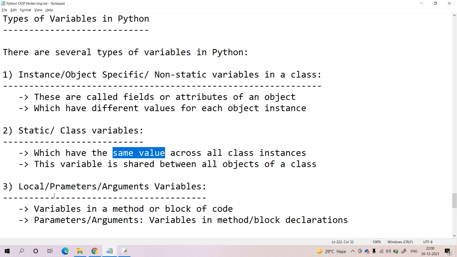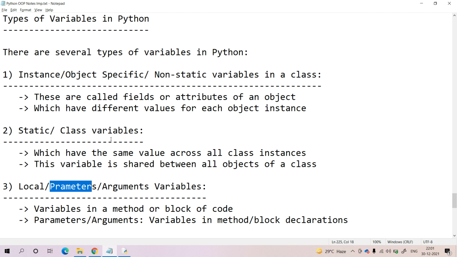Local variables are very simple. Within a method or a block, if there is any variable available, we can simply call it a local variable, and the scope of the local variable is available within that method or block only. The alternative name for a local variable is parameters or arguments for a given method or block. Within that method definition, we can provide a set of parameters or arguments, and all those parameters or arguments act like local variables for the given method or block.